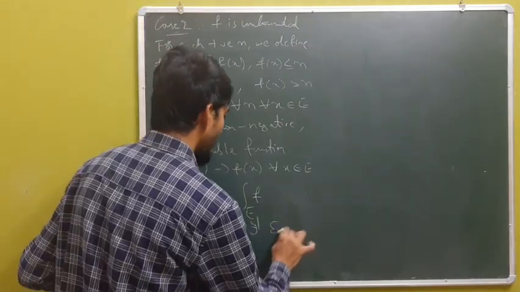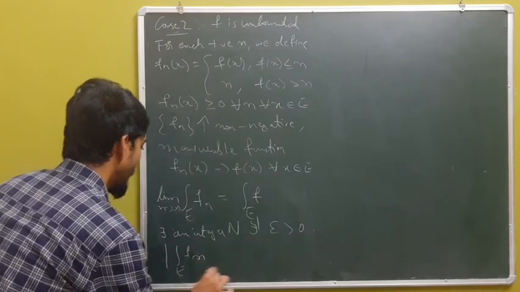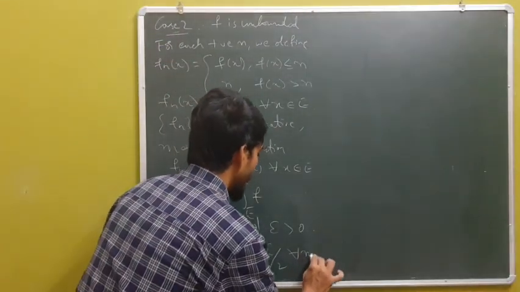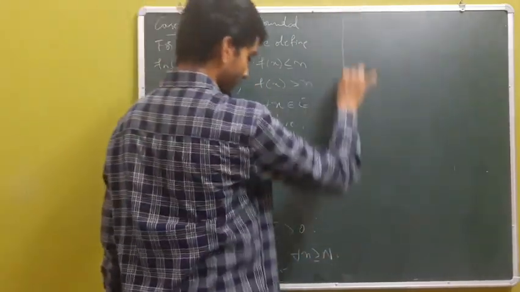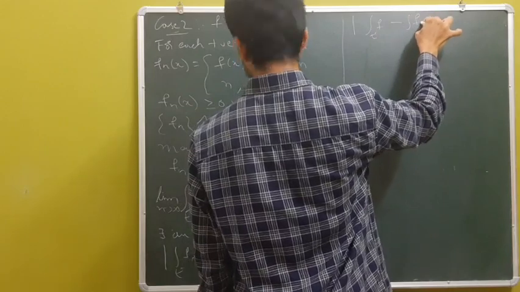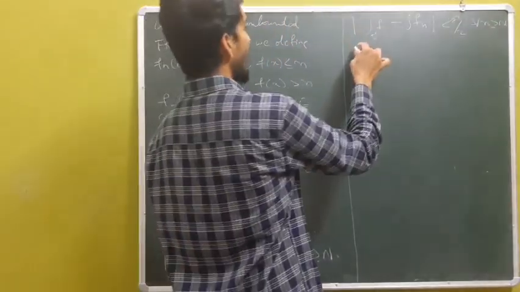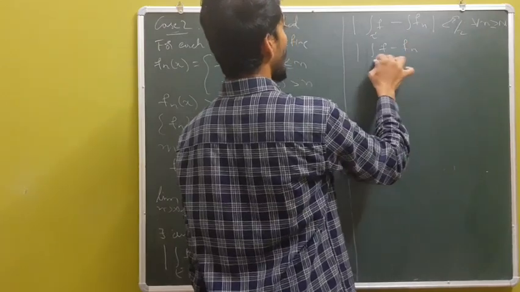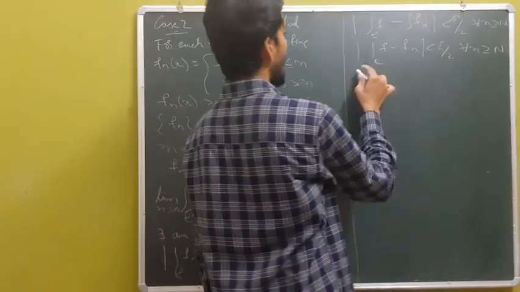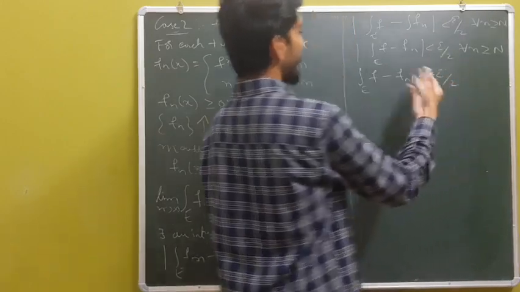So applying the monotone convergence theorem, we have this equality, and there exists an integer N such that, given epsilon positive, we have the modulus of the integral of fn over E minus the integral of f over E less than epsilon by 2 for each n greater than or equal to N. Again, this is the same as the modulus of the integral of f over E minus the integral of fn less than epsilon by 2 for each n greater than or equal to N. And this is the same as the integral of f minus fn over E less than epsilon by 2 for each n greater than or equal to N.